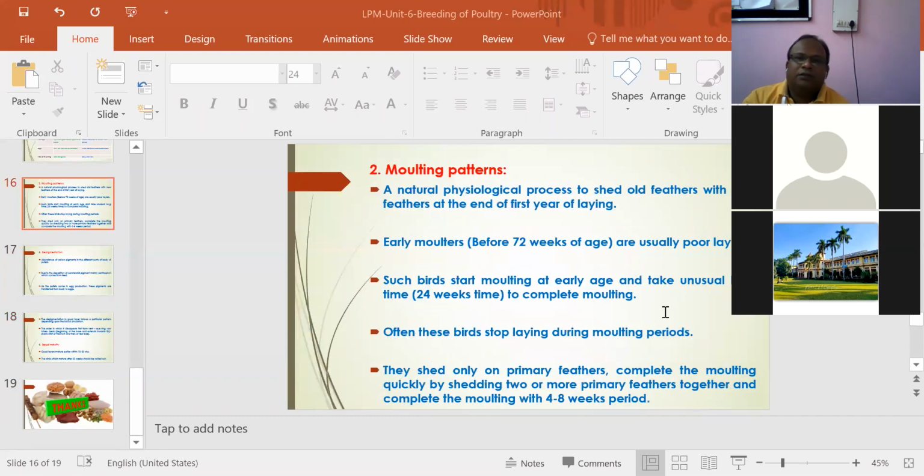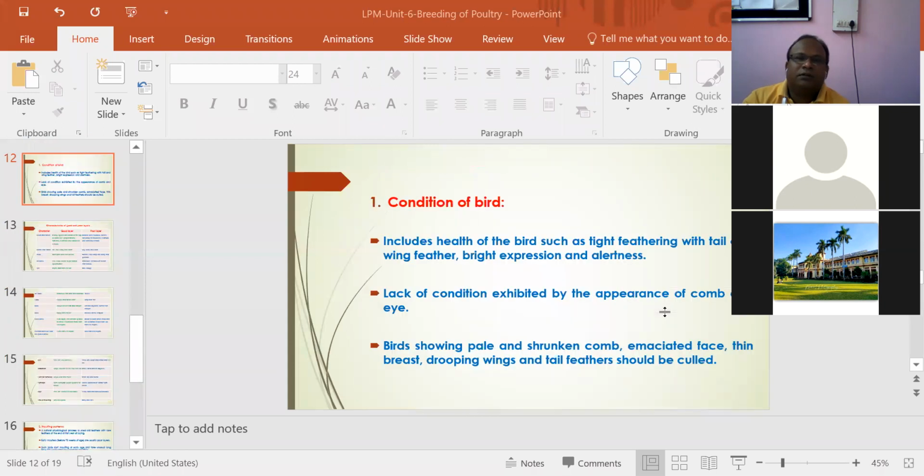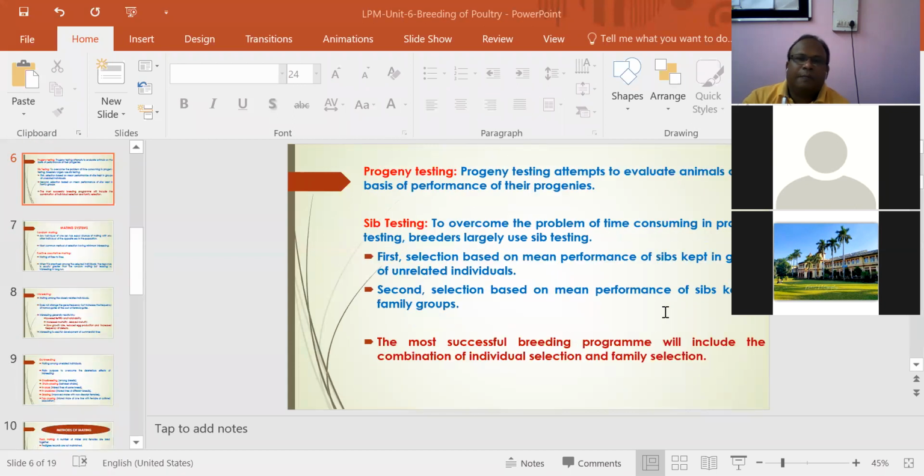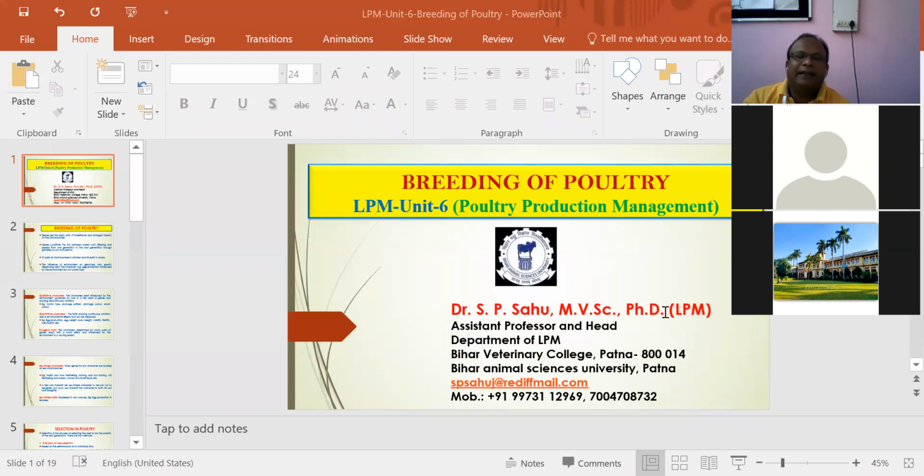Okay, so these are all about breeding, selection, and culling of poultry.